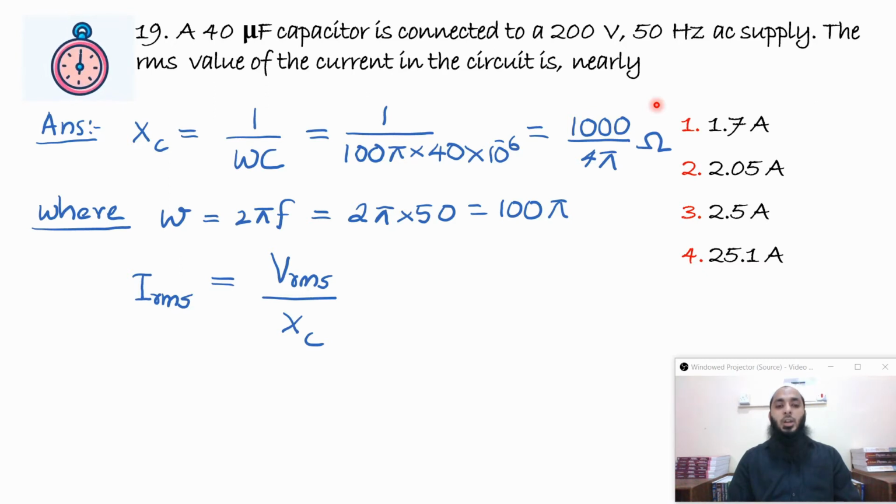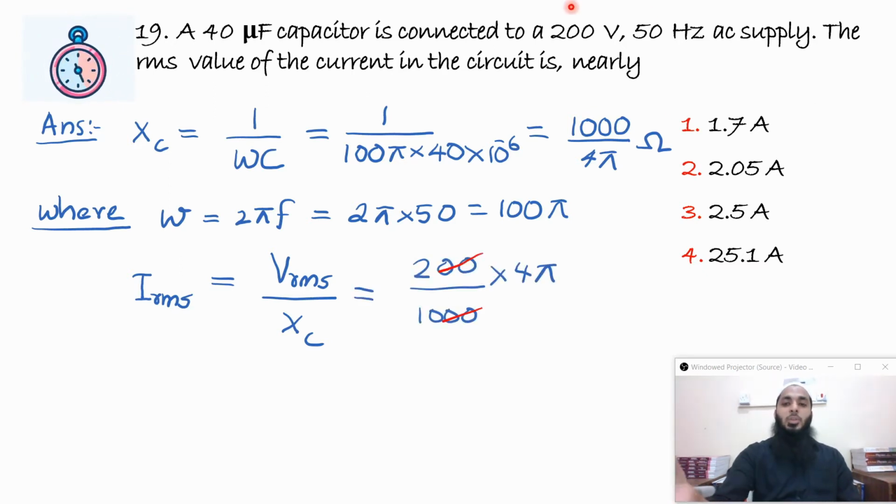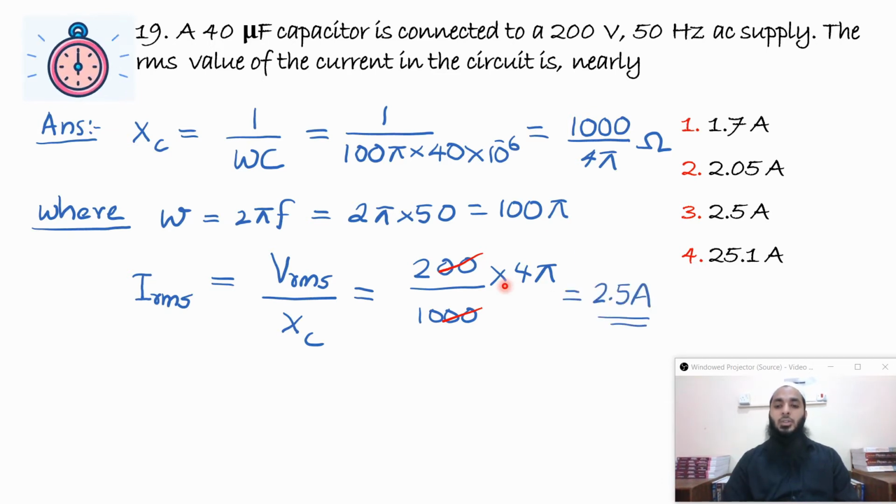IRMS is equal to VRMS divided by XC. So I'll just have to substitute that. VRMS is 200 volt and XC is 1000 divided by 4 pi. So the 4 pi will go to the numerator, and finally when you cancel everything, you will get 2.5 ampere.